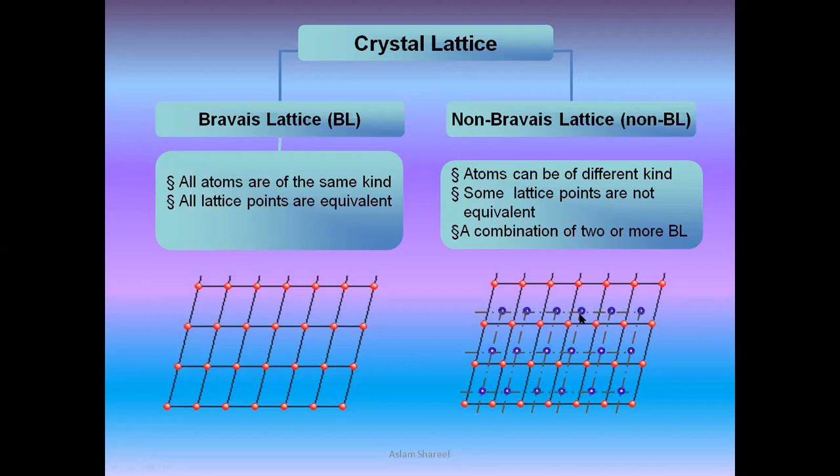So some lattice points are not equivalent. As we find in the diagram, the red one and the glowing one are not equally distant from one another. So we take the same example to conclude that some lattice points in a non-Bravais lattice are not equivalent. The combination of two or more Bravais lattices is also possible.